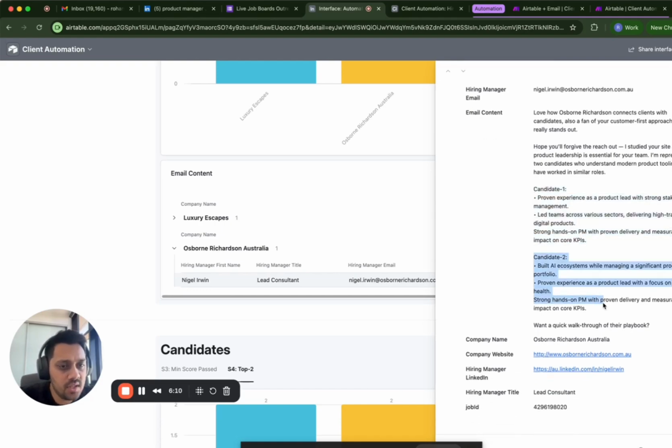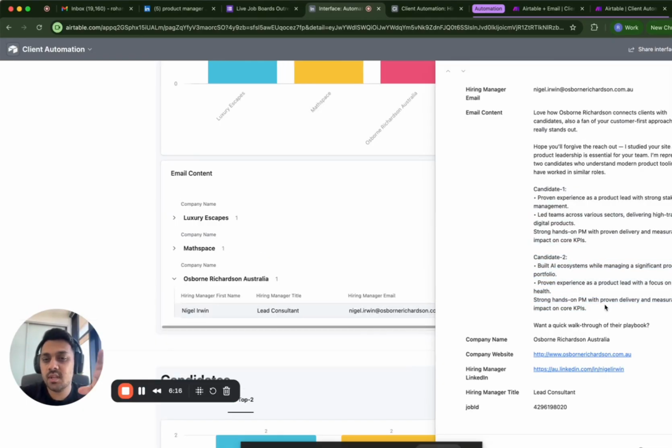It's de-identified and it's based on what the company is, what sector they are working in, and based on that, it's picking details of the candidate based on the company details and the job description. So the candidate might have worked in five different industries, but it's going to highlight the experience of the candidate for that particular industry which the client is in.